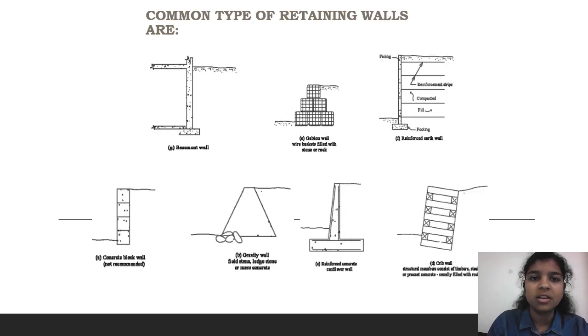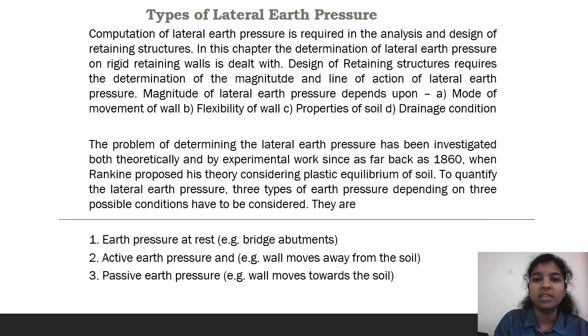After that, we look at the common types of retaining walls: the basement wall, the gabion wall with wire baskets filled with stone and rock, reinforced earth wall, concrete wall, gravity wall, reinforced concrete cantilever wall, and crib wall. Such walls are generally known as retaining walls.